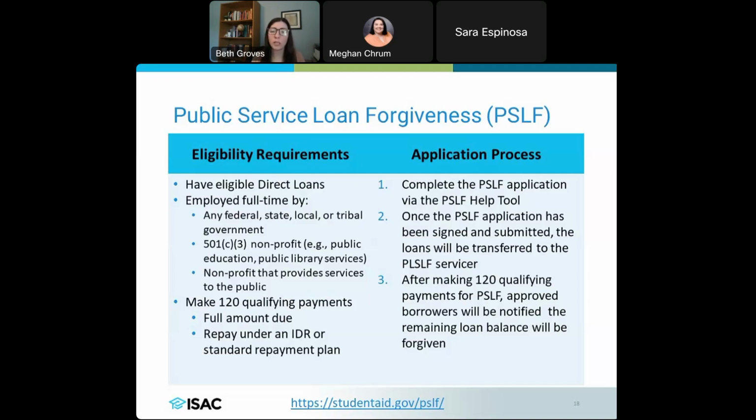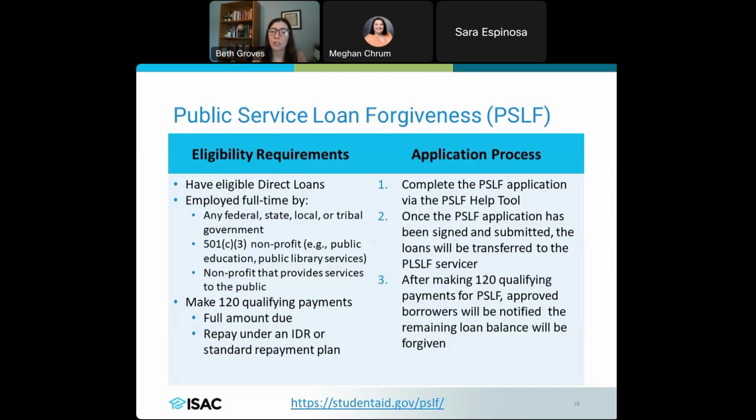So really specific requirements about who could be working toward PSLF, but just know that this does encompass a lot of people. So somebody who's a teacher would qualify, right? If somebody's in a library, they would qualify. Lots of different options here, beside just the government piece as well. The 120 qualifying payments, so that's the full amount. It could be under an IDR plan. So we've talked a lot about IDR plans. They're quite a popular plan. And then the standard repayment plan is also going to qualify.